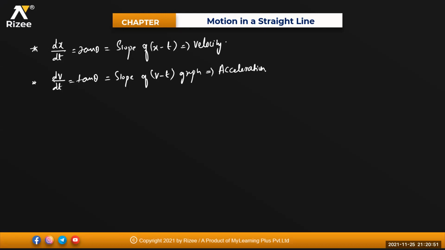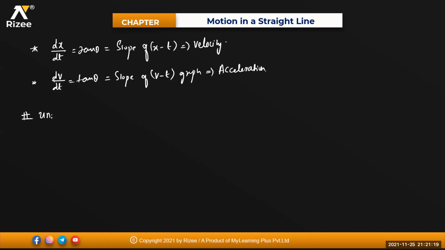Any doubt in this one? Dheeraj? Basic terminology is only, beta. Dx by dt is nothing but tan theta, so it is the slope of your xt curve. The xt curve will always give me what? Velocity. dv by dt is nothing but tan theta, so the slope of your velocity versus time graph will always give me what? Acceleration. Okay.